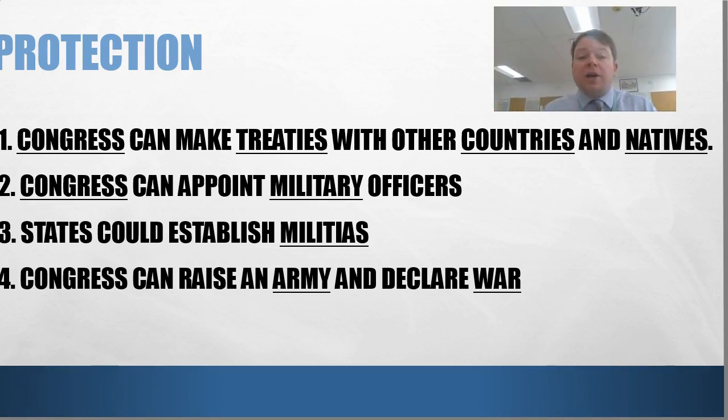All right. Congress can raise an army and declare war. So if there was any issue, it wasn't like New York is going to attack Britain. It would be all of the states coming together to raise an army and declare a war. But again, remember, in order to declare a war, you got to have 9 of those 13 states agree that we should be going to war.